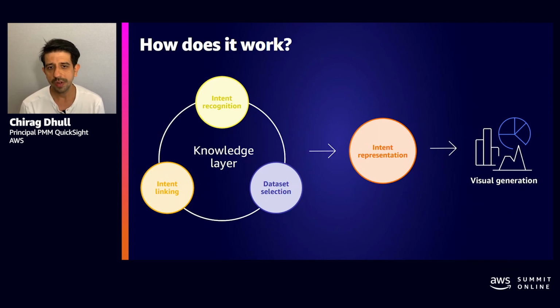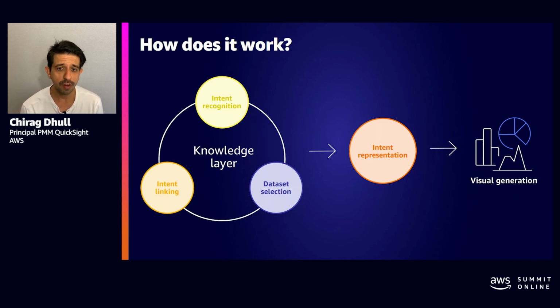In order to generate the answer, which is what you see on the far right, Q first needs to identify the intents captured in the question. It needs to be able to know which data sets need to be queried and how to link the intents identified in the first step to the elements in the data.